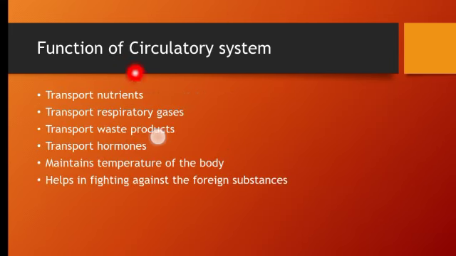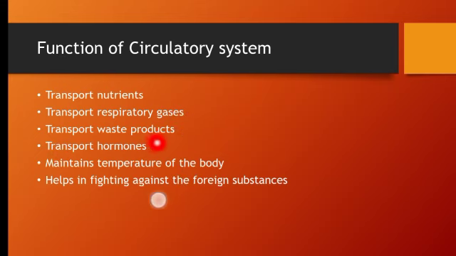Then coming to functions of circulatory system, let us see what the functions are. First of all, it helps in the transportation of nutrients, the nutrients which we get from food. If it is there in the digestive system, it has to be carried to other parts of the body, and that is done by circulatory system. Transportation of respiratory gases, that is oxygen and carbon dioxide. As you know, hemoglobin is present in red blood cells, and red blood cell is a part of circulatory system and hence helps in the transport of respiratory gases.